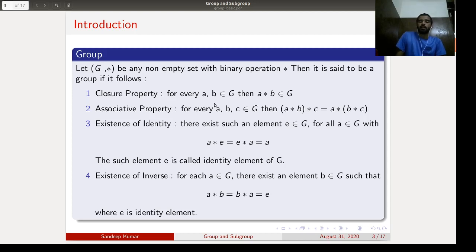For every A and B in G, A star B should be in G. What is associative? For every A, B and C belonging to G, then (A star B) star C should hold equal to A star (B star C). This property we call the associative property.